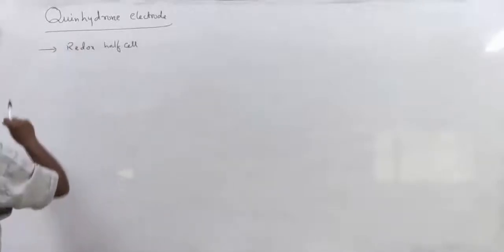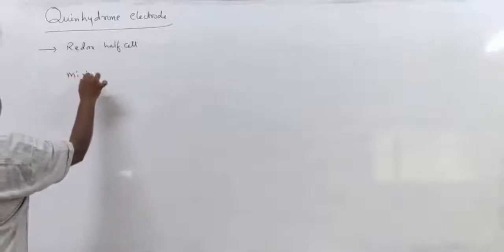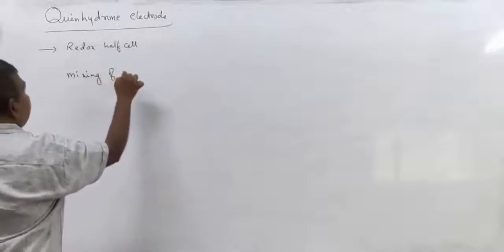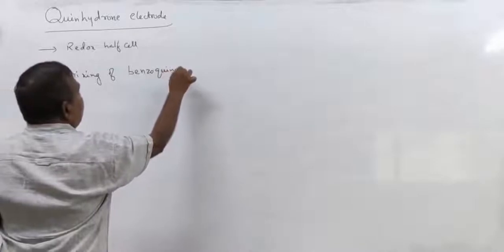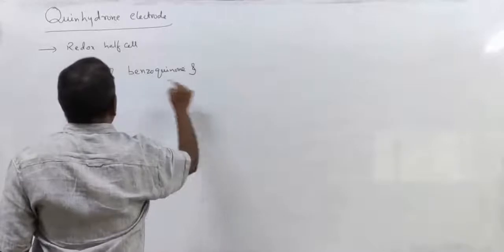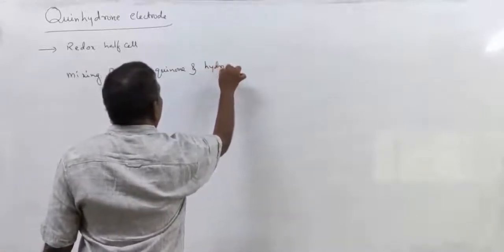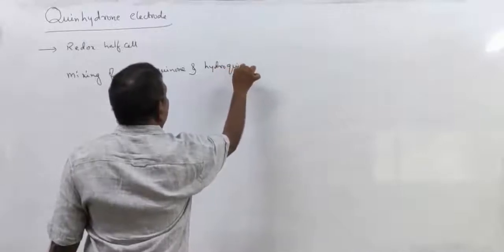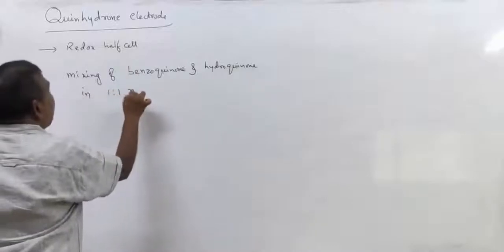The quinhydrone electrode is prepared by mixing benzoquinone and hydroquinone in 1:1 mole ratio.